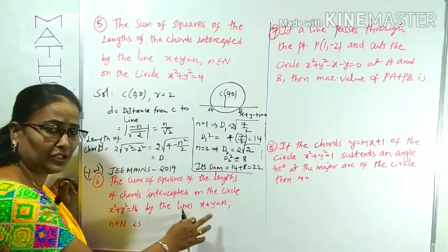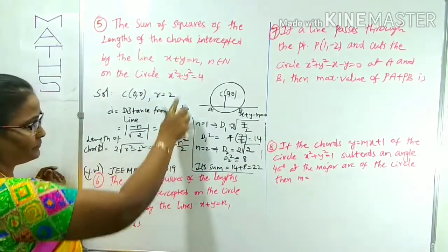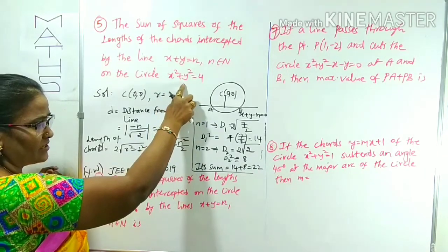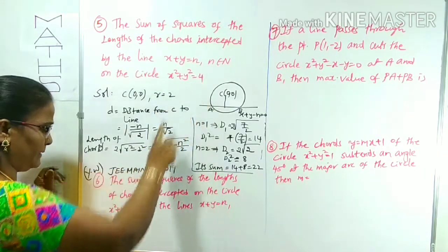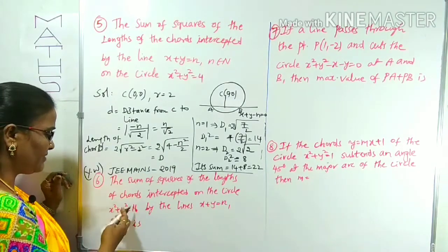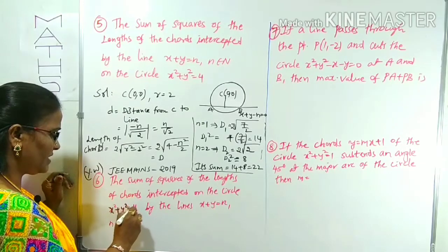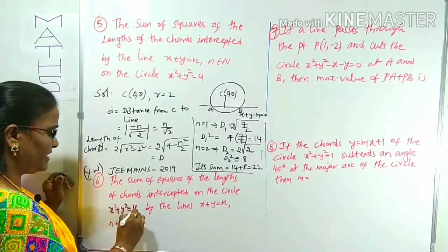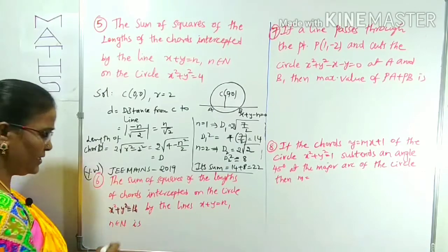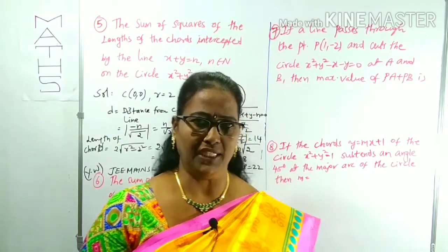Now next, the same model question, which was given in JEE Mains 2019. This question I am giving you as homework. You can do it. The only difference here and here: here the circle equation x square plus y square is equal to 4 is given, and here x square plus y square is equal to 16 is given. That is the only difference. You can try to do this one, mention your answer in the comment section, and definitely I will check it.